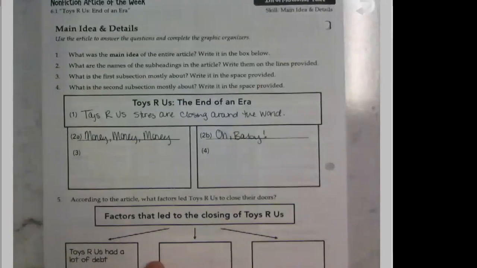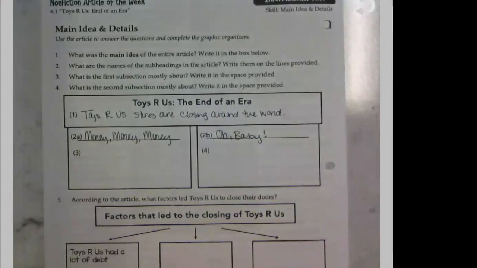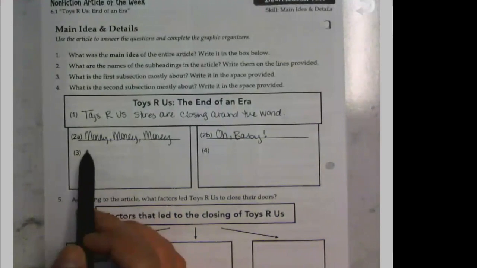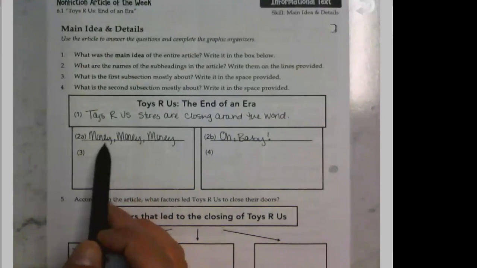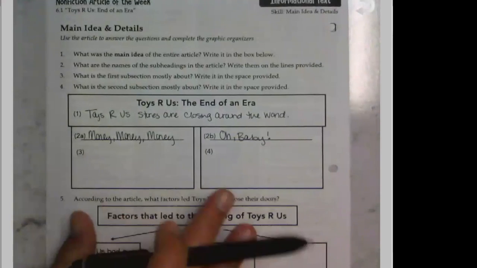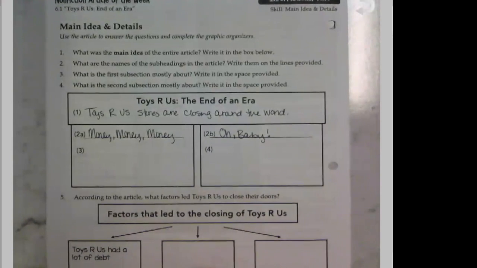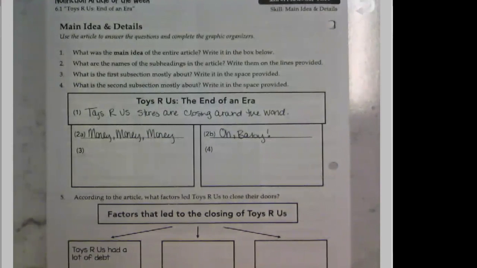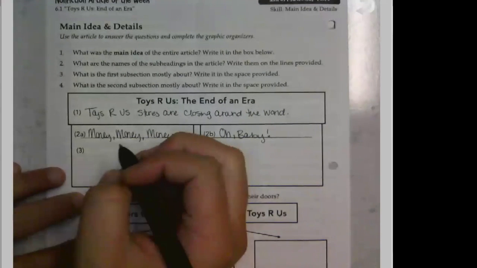All right, number 3, what is the first subsection mostly about? Write it in the space provided. So go back and review. What do you think the subsection money, money, money is all about? Now it's pretty obvious. We're going to be talking about finances here or money. How can we write in 1 sentence what that subheading is all about? So why did Toys R Us stores close?